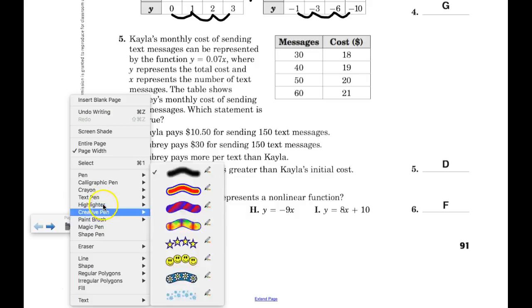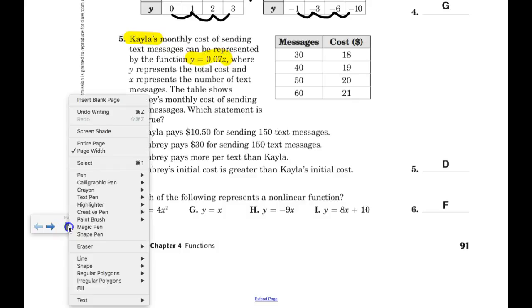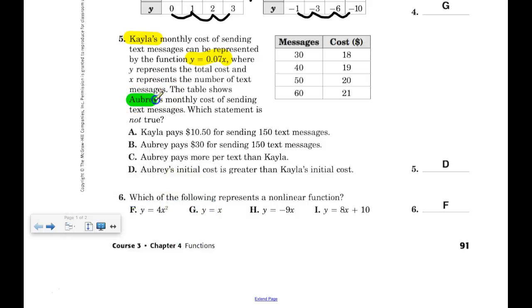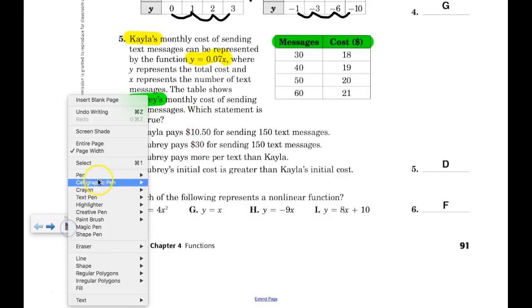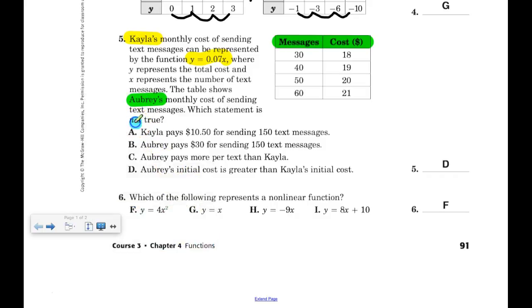Okay, so a couple things going on. First of all, I'm talking about two different people. I've got Kayla represented by this equation, and then I have Aubrey represented by the table. So I'm comparing these two people. And then I also have, just kind of like number 1, which statement is not true. So I want the false statement, in other words, if you want to think of it that way. If I want the statement that is not true, that means I want the statement that is false.